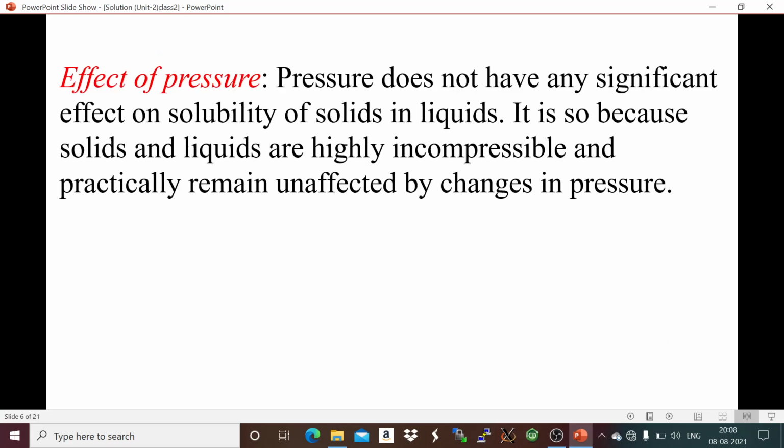Next is the effect of pressure. Now as here we are discussing solubility of solid in liquid, as you know that both solids and liquids are highly incompressible. So pressure does not have any significant effect on the solubility of solid in liquid. So it remains unaffected by the change of pressure.